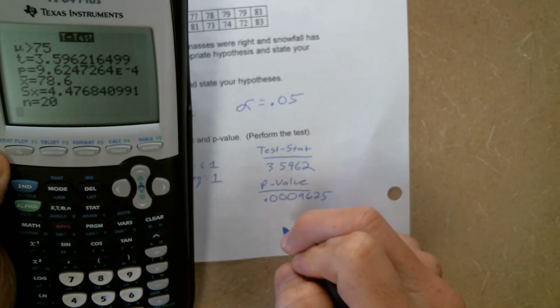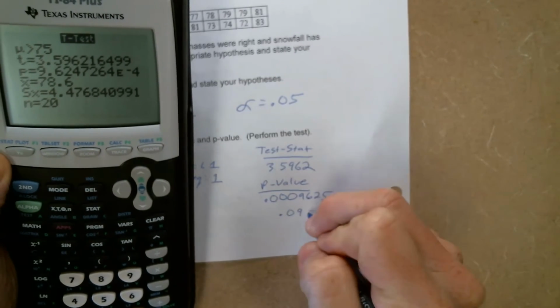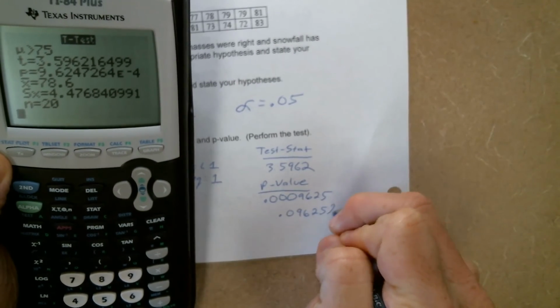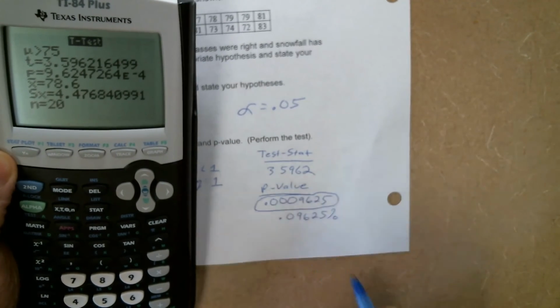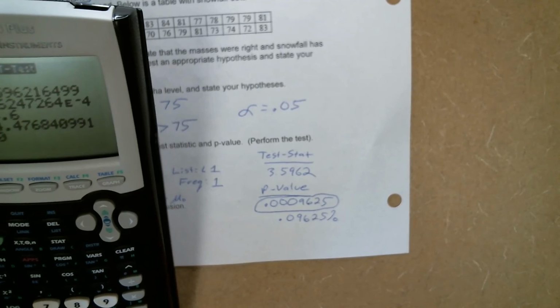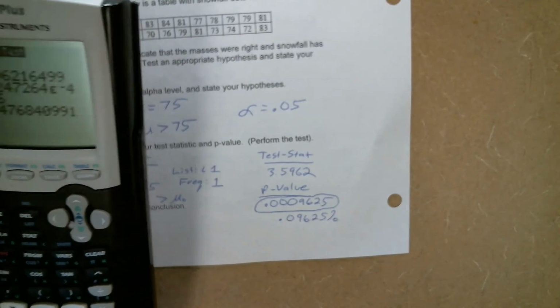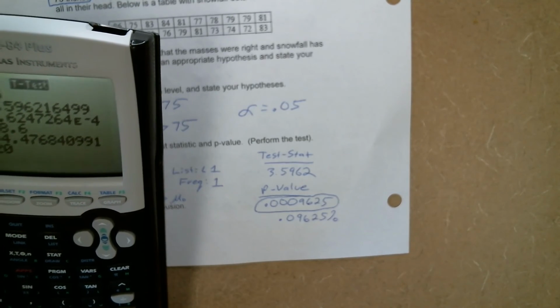Or you're welcome to write that as 0.09625%. Either way is fine. I would just leave it, because what if you accidentally goof it up when switching it over to a percent? And I will give you full credit for that. So I would just leave it.